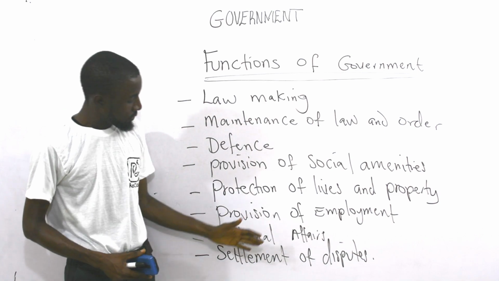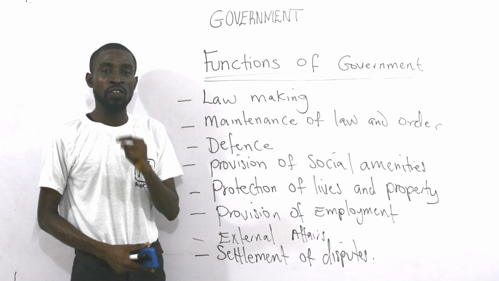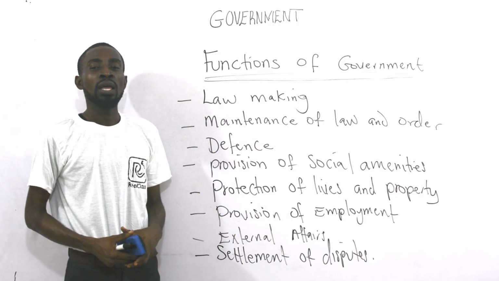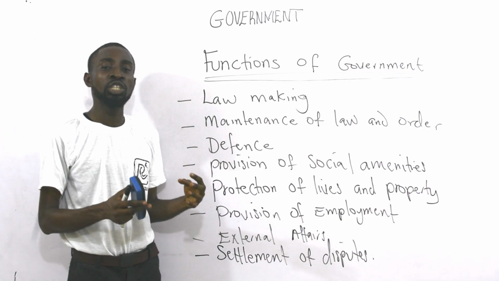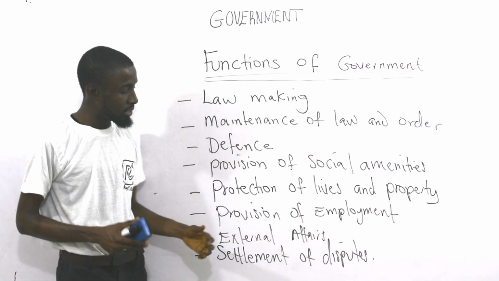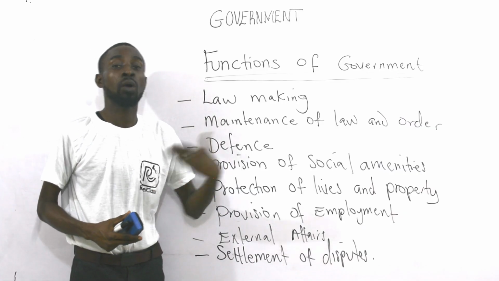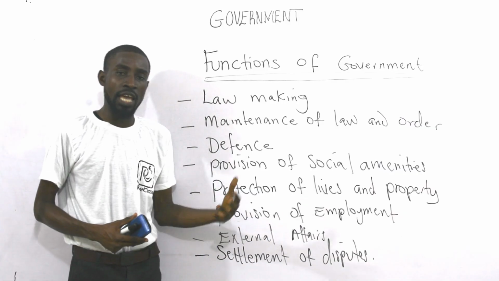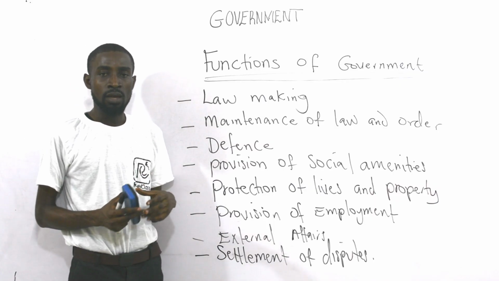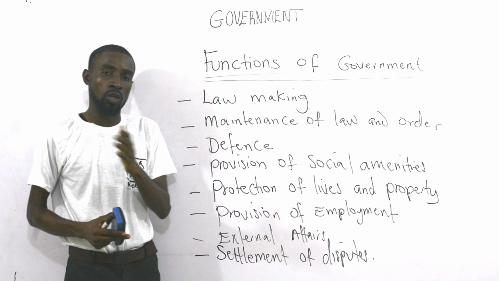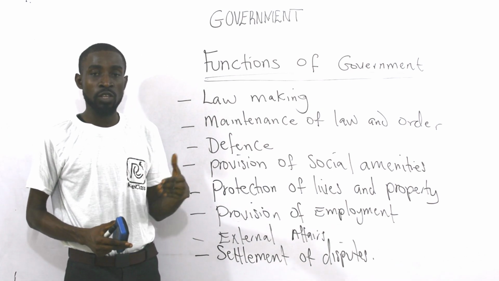Then external affairs. It is also the duty of the government to make sure that it fosters unity among other nations of the world. For example, we have diplomatic relations with other countries, with America, with Britain, and all of that. Government makes sure that it does not just stand alone independently. It must relate very well with other countries of the world. That is why we have ambassadors, otherwise referred to as foreign diplomats.